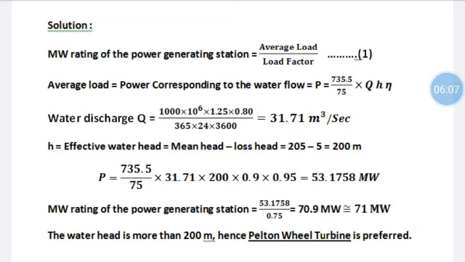Now the average load is calculated, then the megawatt rating of the generating station is calculated from the equation, and dividing it by the load factor will give 71 megawatts. That means 72 megawatts or 75 megawatts is the rating of the power generating station, and since the water head is more than 200 meters effective water head, a Pelton wheel turbine is employed.